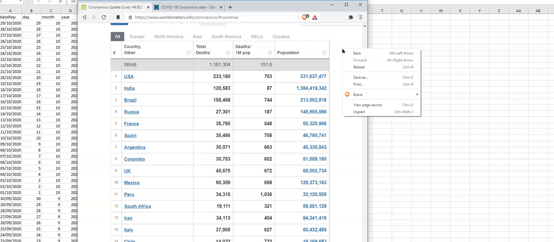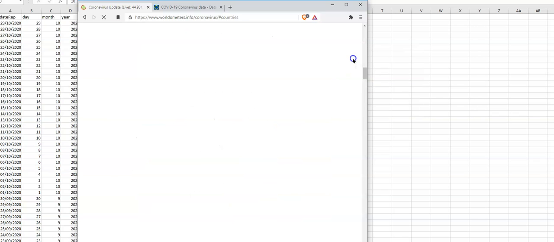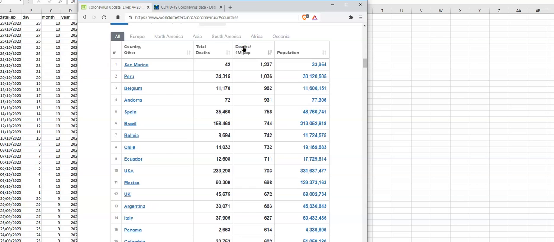We're at 1,181,304 dead, .422, so it's up there. So what I want to do here is sort this by deaths per million, and the top two countries. I've done Spain, I've done Brazil, I've done the US, I've done the UK, I've done Italy. They're on other video channels. So I have actually done San Marino, I just haven't posted it. But today I'm going to concentrate on Peru with this, 1,036 deaths per million.